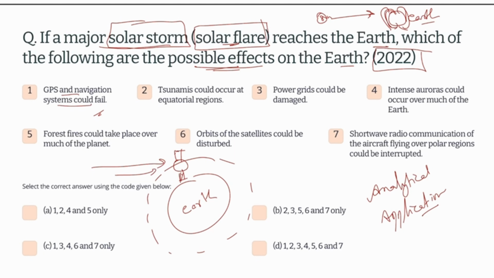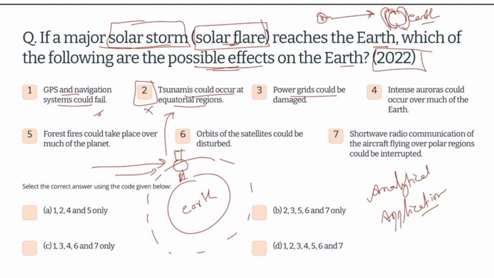If we see the second statement, tsunamis could occur at the equatorial region. So what is the cause of a tsunami? A tsunami is caused by volcanic eruptions and earthquakes. So a tsunami cannot be directly related to solar flares, and I have to mark this option as wrong.